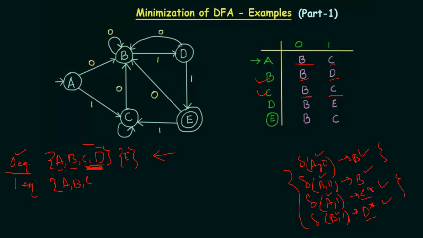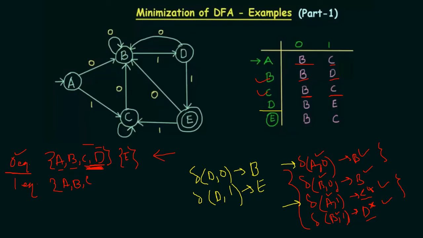Let me compare it with, let's say, A. You can alternatively try anything else apart from A. That is up to you. Now A's transitions are this one and this one. If I do transition on D, what am I going to get? D0 I am going to get B, and for D1 I am going to get E.